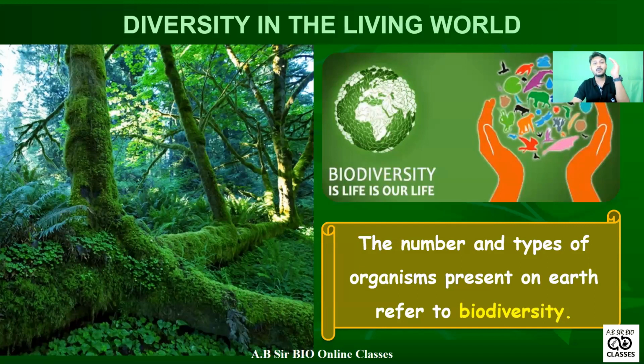That's why we categorize them under the five kingdom classification. This is a very important thing. Lots of characters in our living world is called diversity.